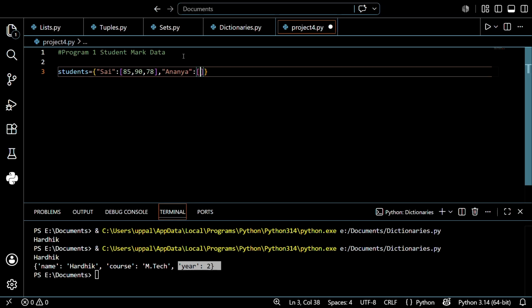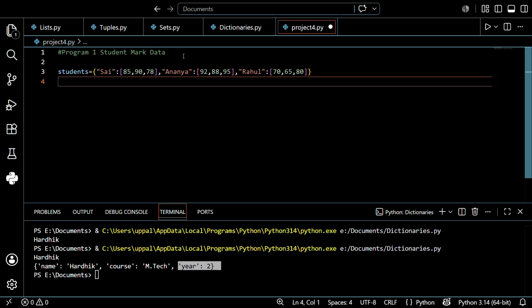After that, opening the list again, just write 92, 88 and 95. After that the last one, that is Rahul, opening a list again: 70, 65 and 80. So this is the one I just created right now.